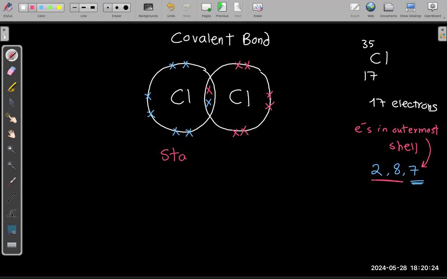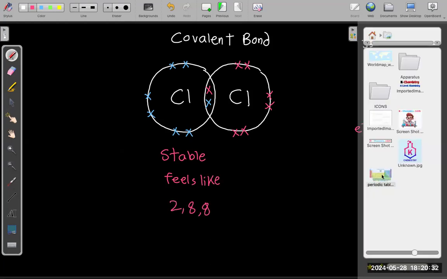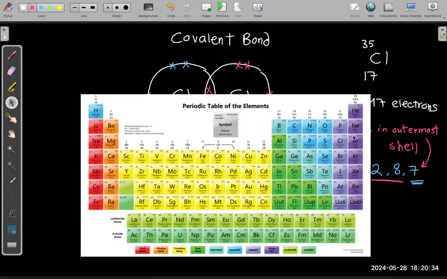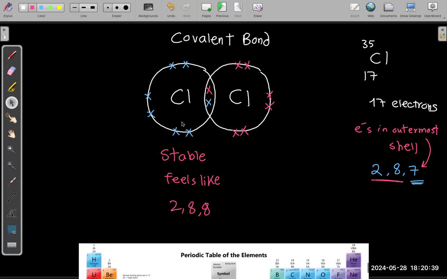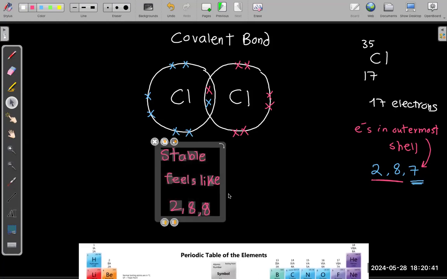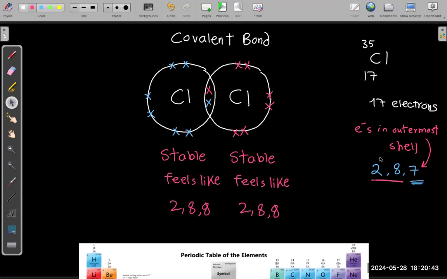Yes, it will be stable. Why will it be stable? Because it feels like 8. But what's good about feeling like 8? It will be like the next noble gas. The next noble gas after chlorine is argon. It has 18, so it will feel like it has 18. And the other one will be the same. So every one of them, in fact, has only 7 electrons in the outermost shell, but feels like it has 18. So it becomes stable.